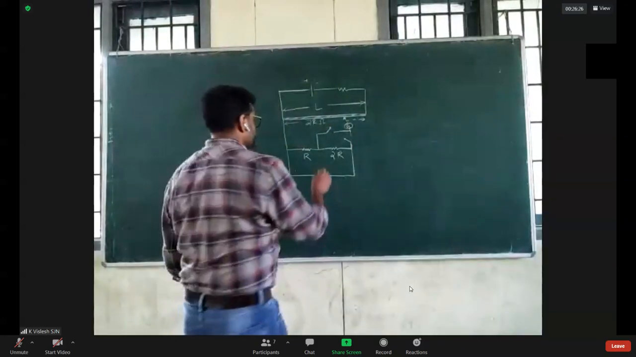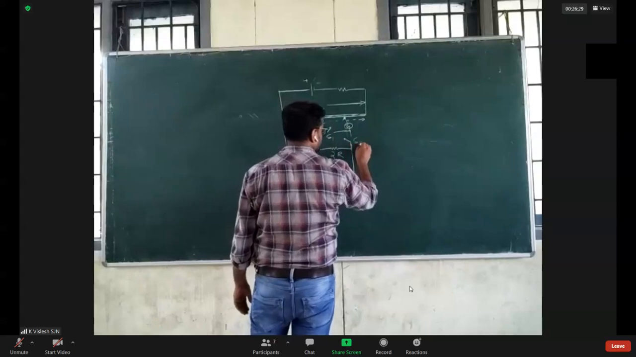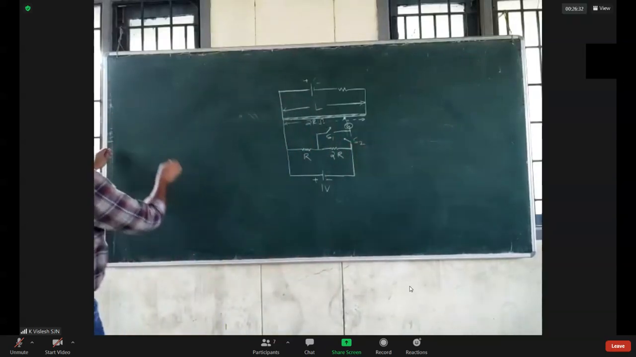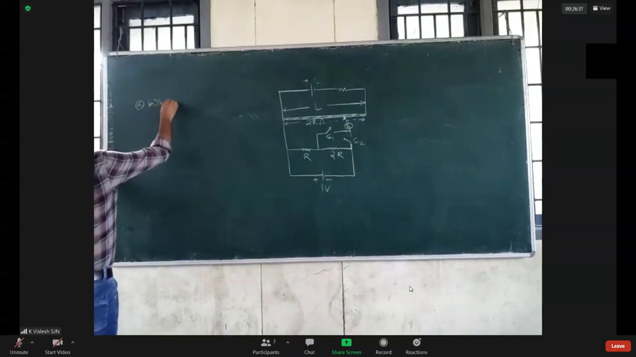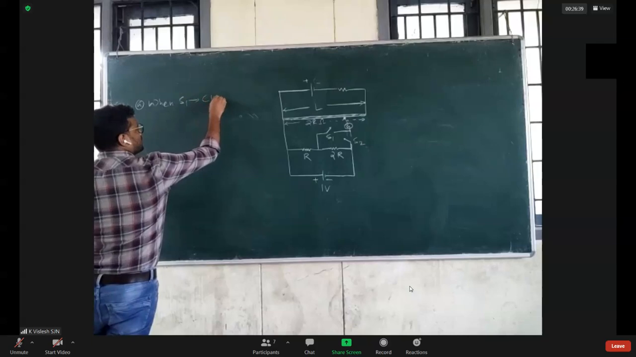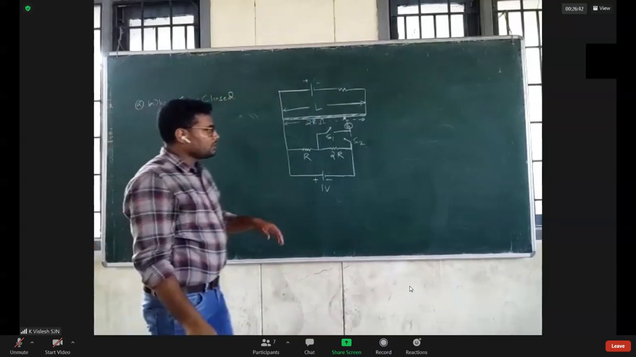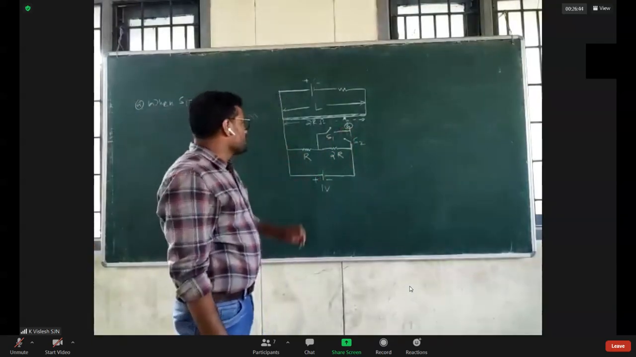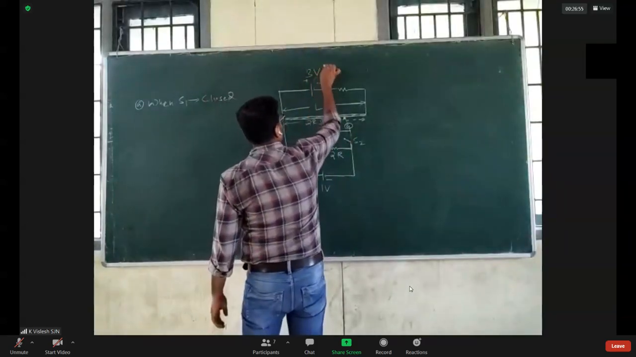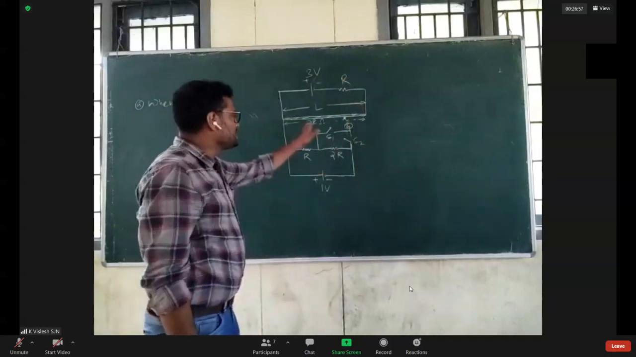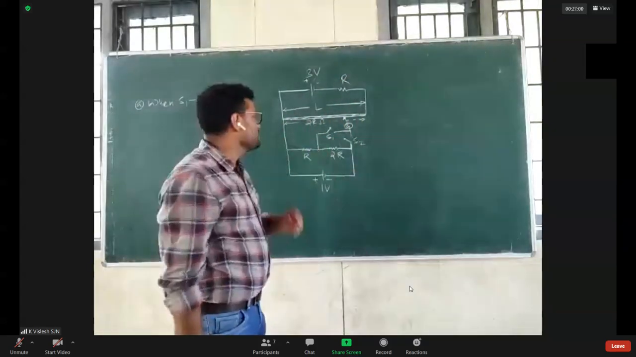First, when S1 is closed. Let me write S1 and S2. Option 1, let us check it. When S1 is closed, S2 is open, S1 is closed. Before that, just 3 volts. Let us find the voltage across this potentiometer wire. At first we need to do this.